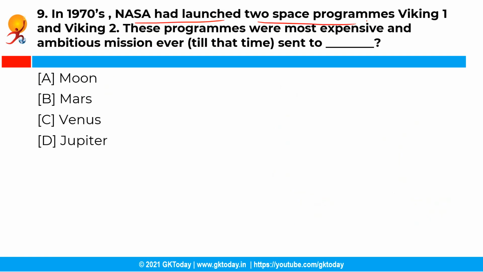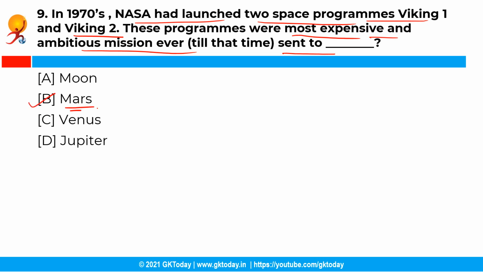Moving ahead with the next question. So in the 1970s NASA had launched two space programs, Viking 1 and Viking 2. These programs were the most expensive and ambitious missions ever till that time, sent to which among the following planets? So you have the following options, and the correct answer is option B, that is Mars.